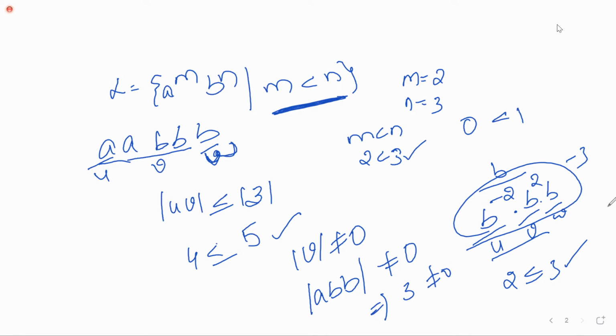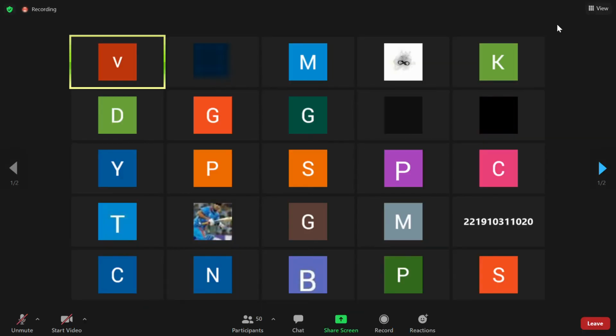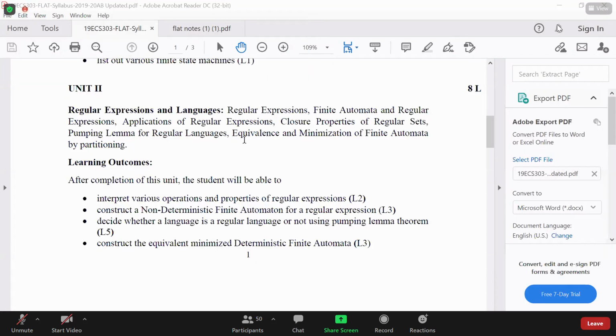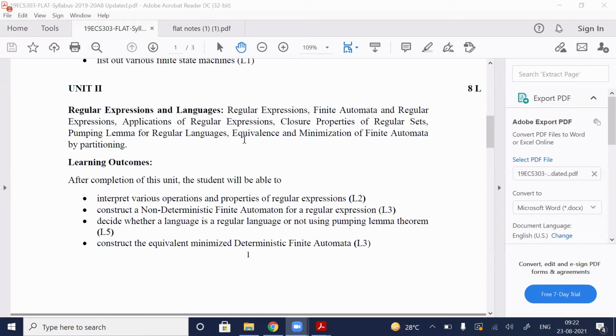Okay, I'm moving forward. First, I'll show you the syllabus. Is it visible? Regular expression we have seen, finite automata and regular expression. Finite automata to regular expression we used Arden's lemma and the state elimination method.